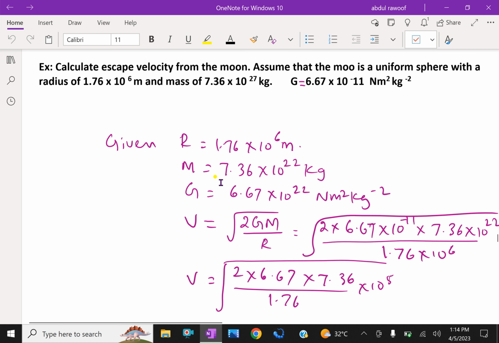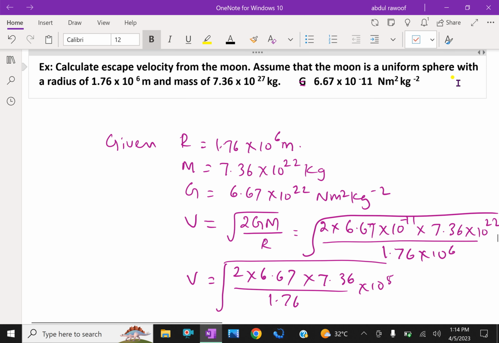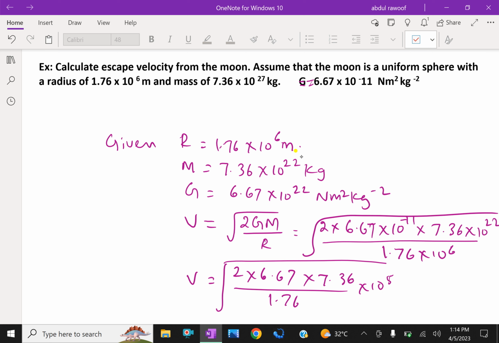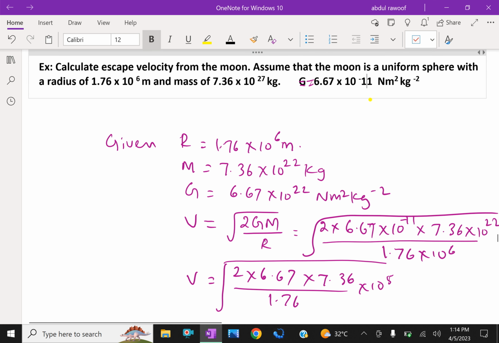Now let us do an example problem regarding escape velocity. Calculate the escape velocity from the moon, assuming that the moon is a uniform sphere with a radius of 1.76 into 10 to the power of 6 meter and mass 7.36 into 10 to the power of 22 kg. The G value is the universal gravitational constant, G equals 6.67 into 10 power minus 11 Newton meter squared kg power minus 2.